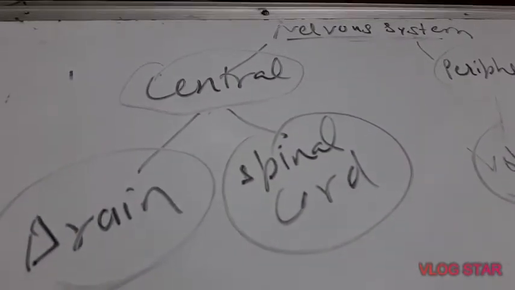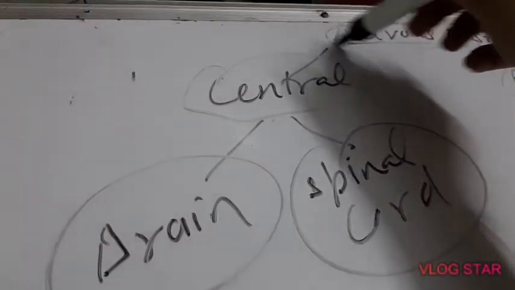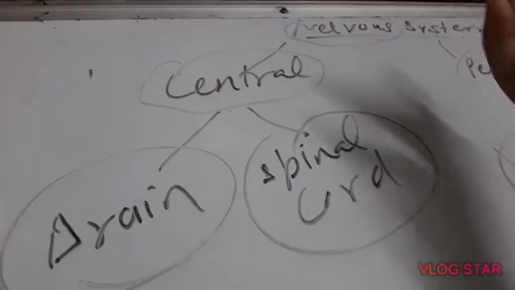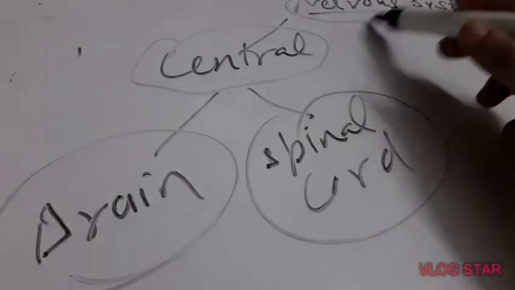Now, what is actually the nervous system? The nervous system is made up of neurons. The basic cell or unit of the nervous system is the neuron. You might have studied neurons in junior classes, the longest cells of our body. What neurons are we will study later on. Let us first study in detail about the brain and spinal cord.